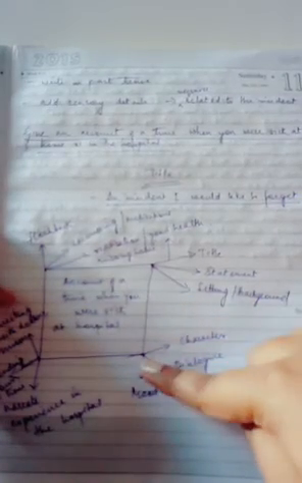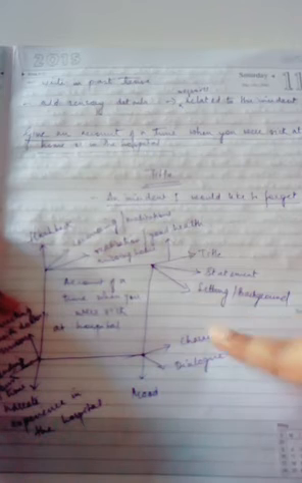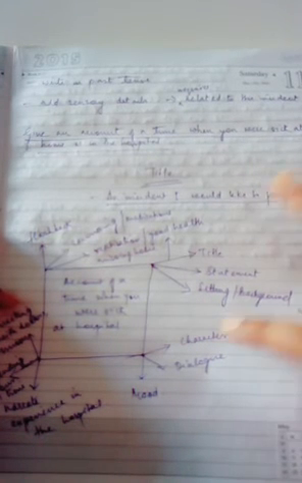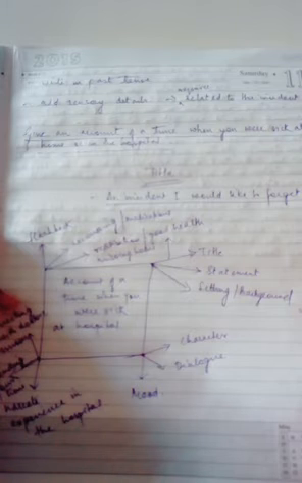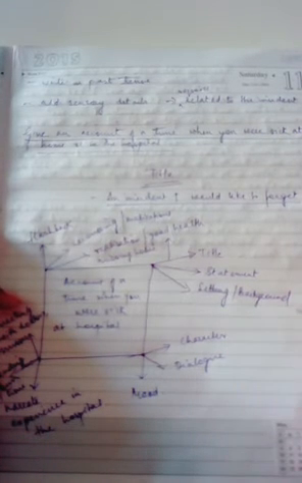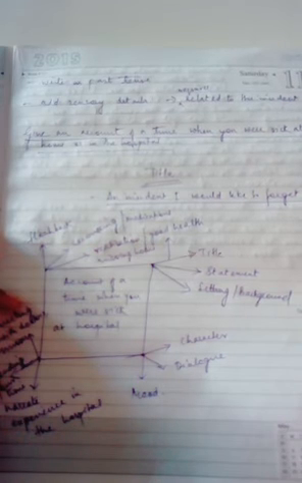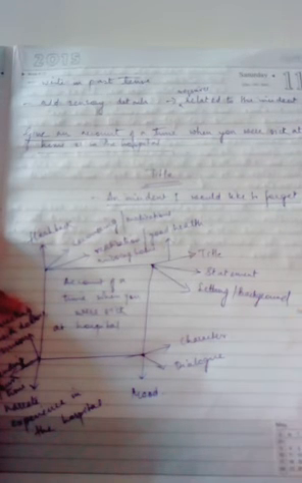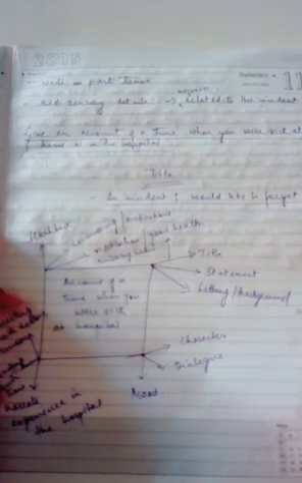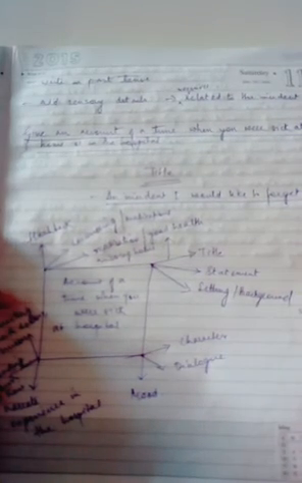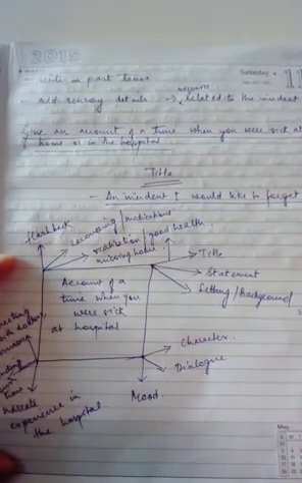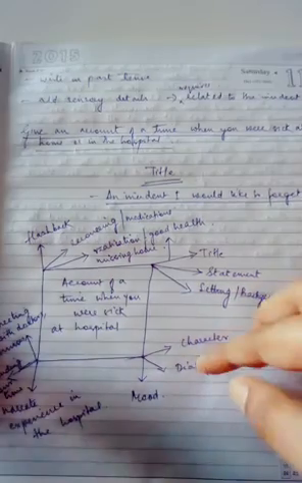Then you come to the next corner, character. You think about how many characters you want in your narrative composition, who they will be, and if you want to name them, give their names and any relation. So characters, then dialogue, with whom you want to have this conversation. Obviously maybe with mother, because you are sick, so mother, father, then the doctor in the hospital. So any dialogue with them, as in you're asking how long it will take for you to recover, something like that, you fix it. Then the mood: obviously you're in the hospital, so you'll be sad, so think about your feelings.